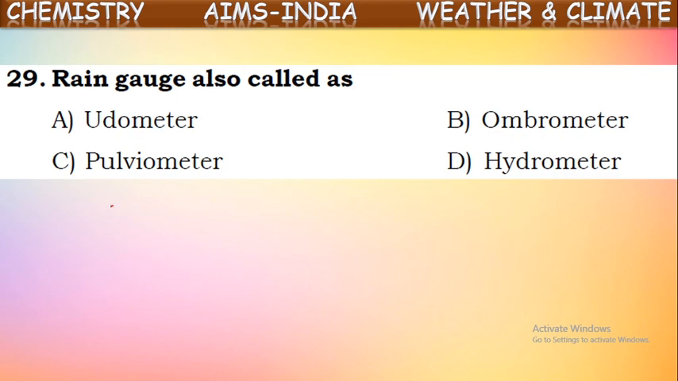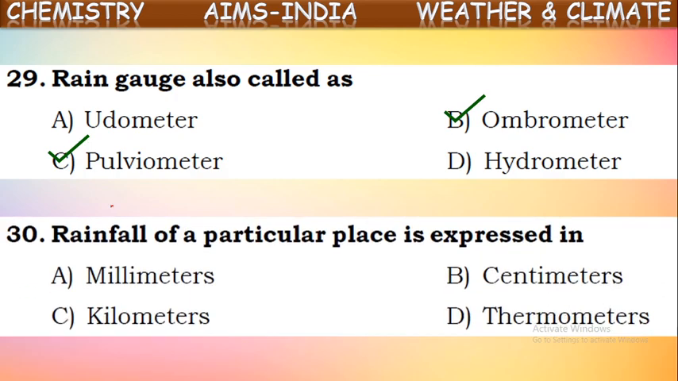This rain gauge is also called an ombrometer or pluviometer. So these two are other names for rain gauge: ombrometer, pluviometer. They are the other names of rain gauge. Next,